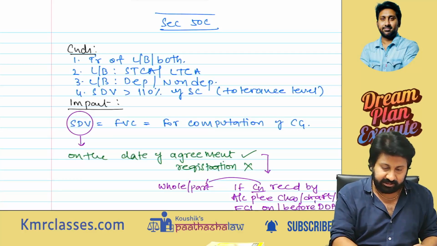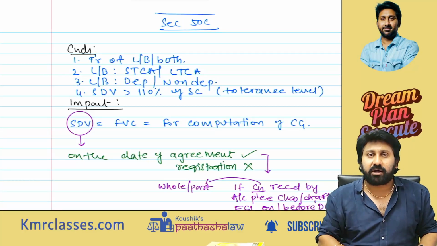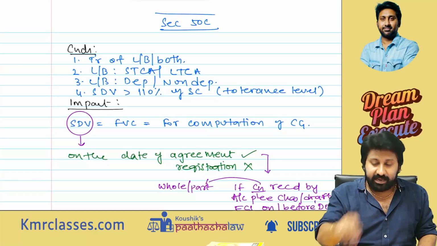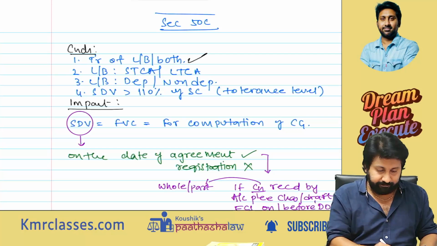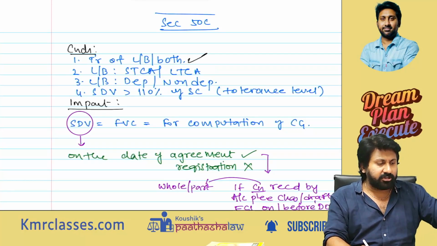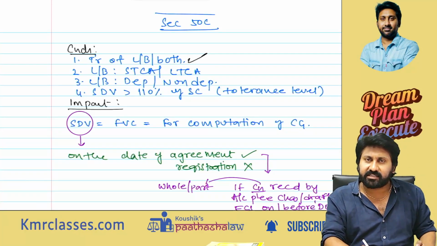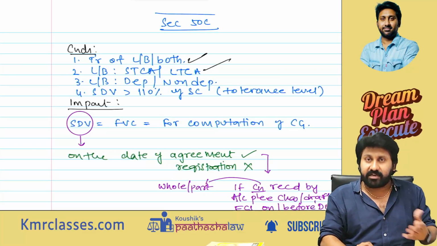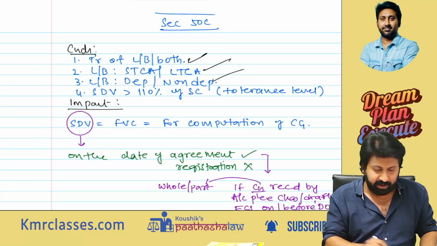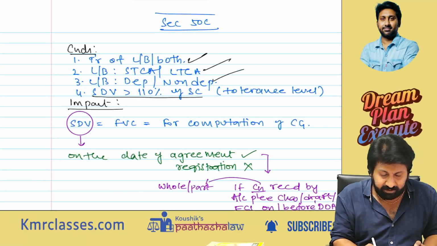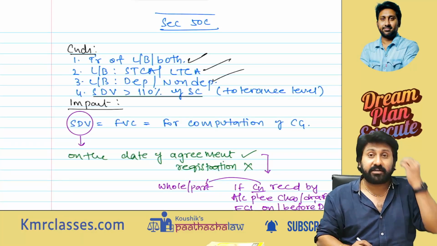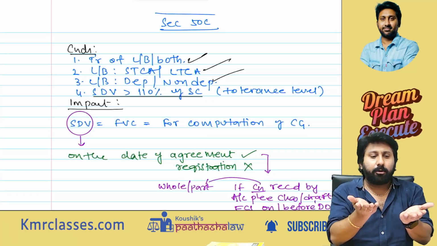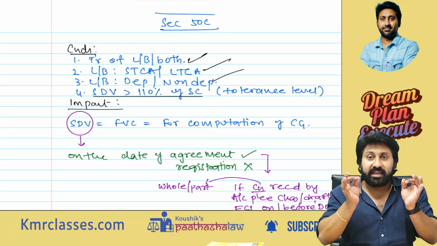Okay. Let's go into the main concept. Section 50C is talking about transfer of immovable properties, certain immovable properties being land, building, or both. Next one, it can be either long term or short term, means the holding period can be more than 36 months or even less than. Next one, that can be either depreciable or non-depreciable. Building may be a depreciable asset or it may be a non-depreciable asset, anything it can be. Next, stamp duty value should exceed 110% of sale consideration, means the stamp duty value and the sale consideration value both are not matching. There is a tolerance band.